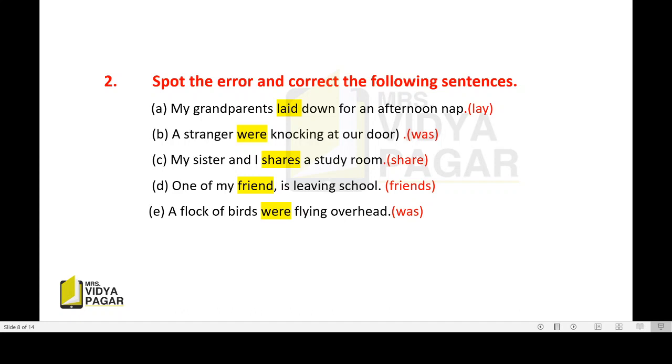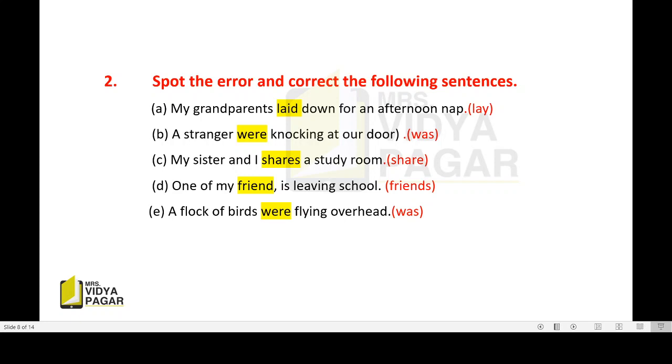Now the next sentence, my sister and I shares a study room. In the simple present tense, we always add s or es to the third person singular. Now we are going to see that table again. I go, we go, you go, you go, he goes, she goes, it goes, they go. We add s and es only for the third person singular. Here, my sister and I is not third person singular but plural, which means they. So we are going to use: my sister and I share a study room.